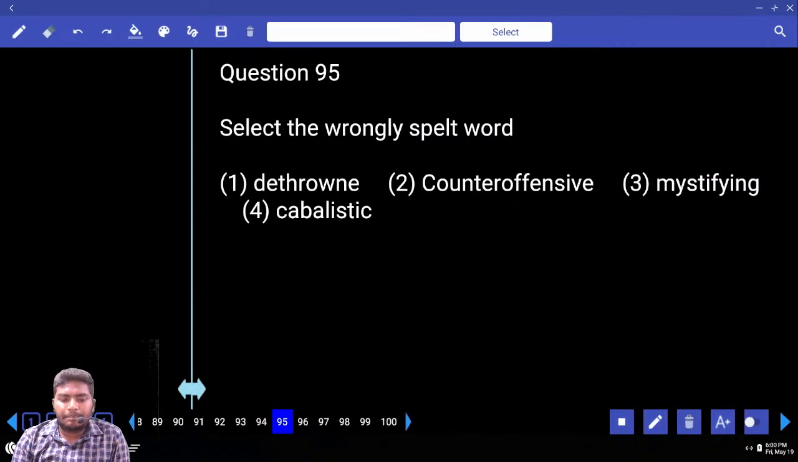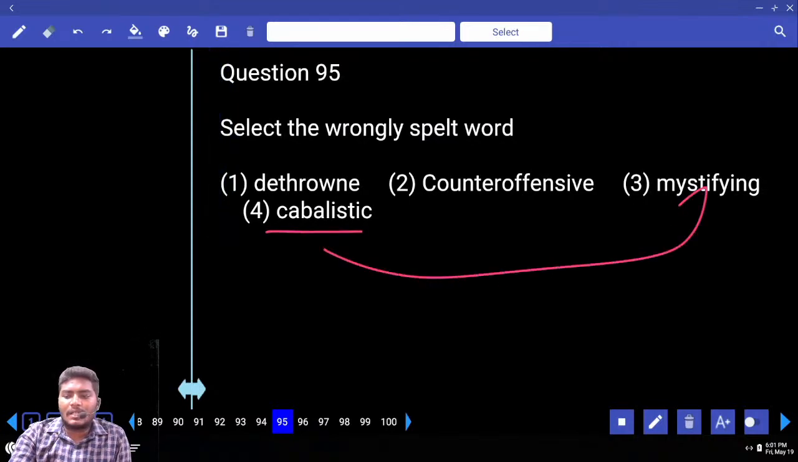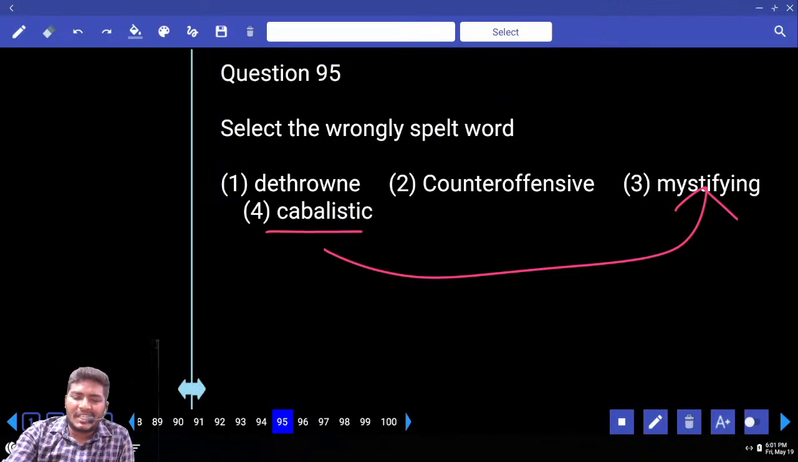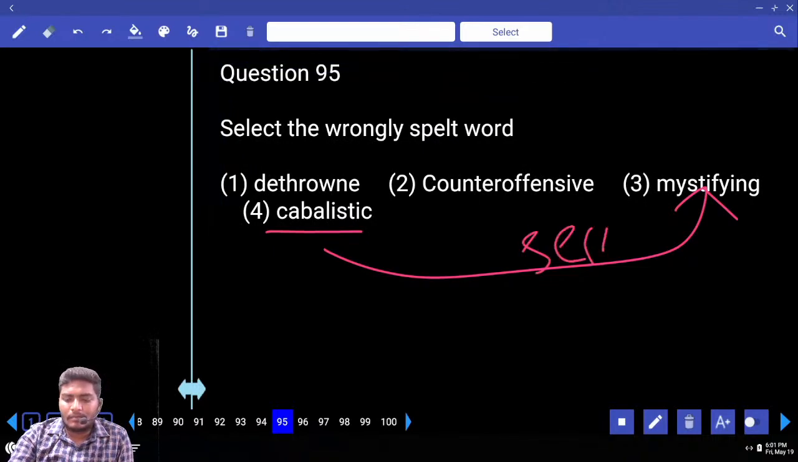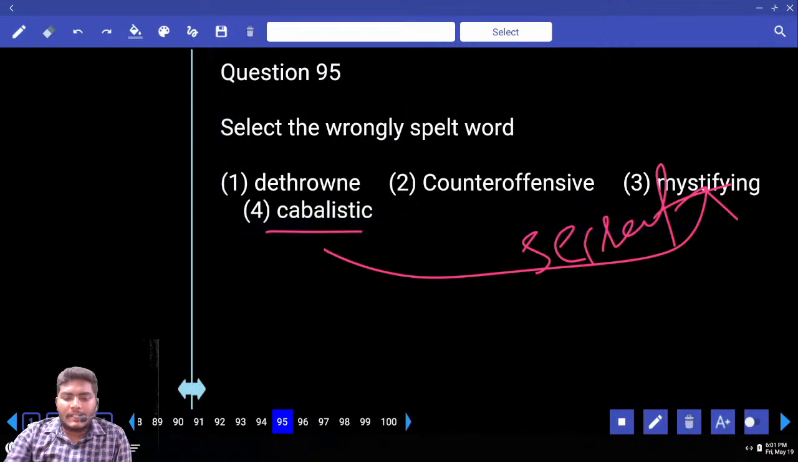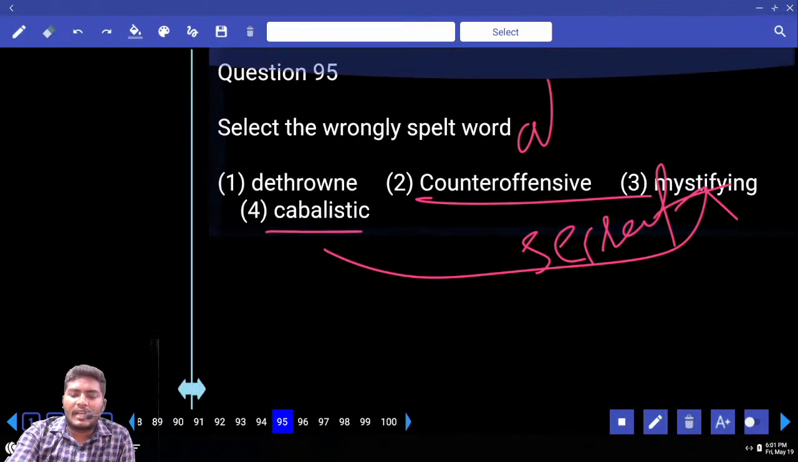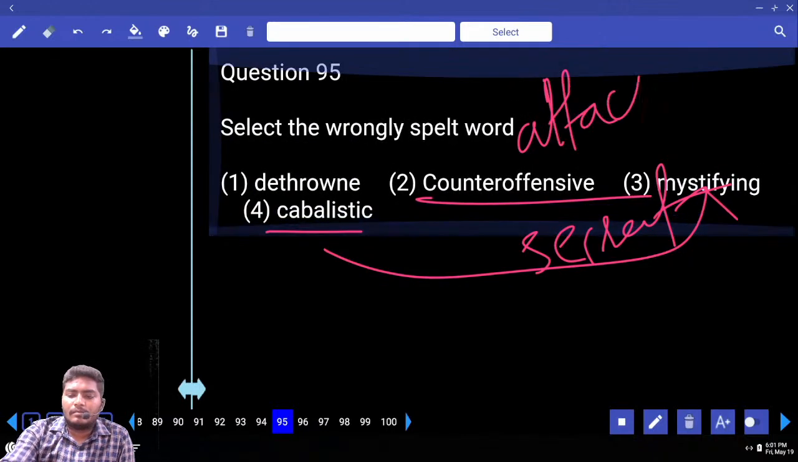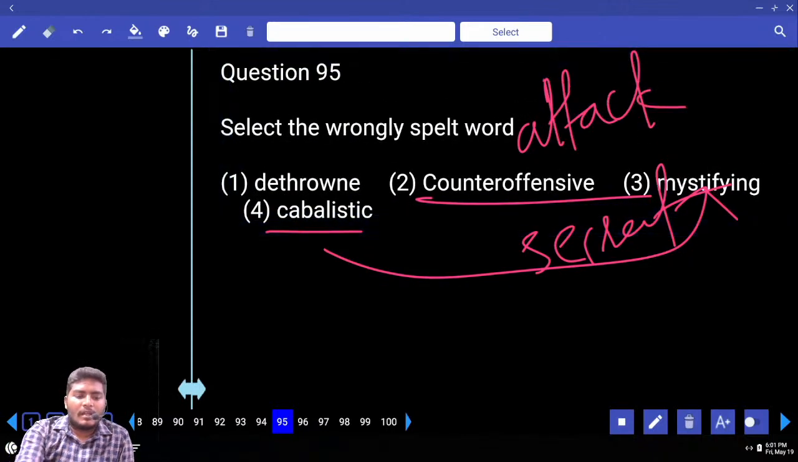Move to 95. Wrongly spelled word: dethrone, counteroffensive, mystifying, cabalistic. Write down the meaning of these words. Cabalistic is nothing but mystifying, it is nothing but secret, any secret. Next one, counteroffensive is just like attack, counter attack. Next, dethrone, dethroning the leaders. What is meant by dethrone?